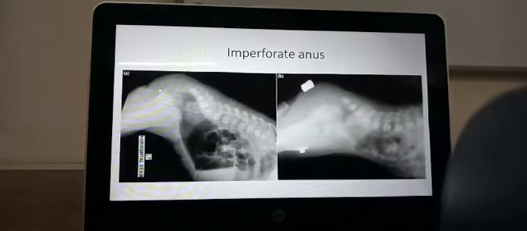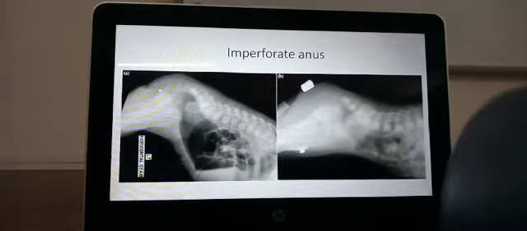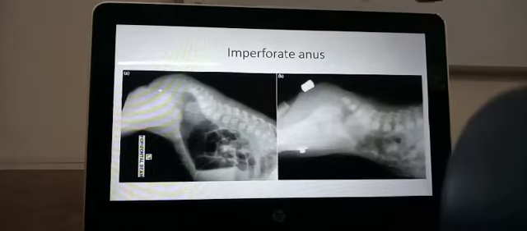So here you see pictures of imperforate anus. On the left side, you see there is a coin or a metal piece that has been kept on the anal dimple. On the right side, they've kept something bigger on the anal dimple. They are holding the child upside down, and about 1 hour after birth, the child would have swallowed some air, and that air has been worked down by peristalsis from the esophagus through the stomach, the duodenum, the small intestine and the large intestine. It has come to the rectum.